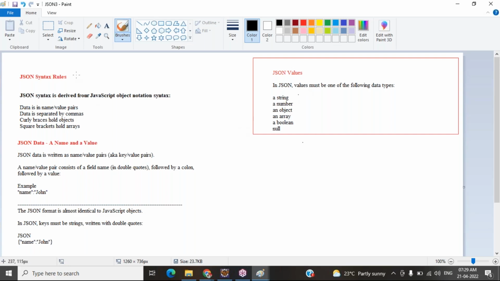Okay, so here, the syntax. First, you have to understand the syntax before creating the JSON.